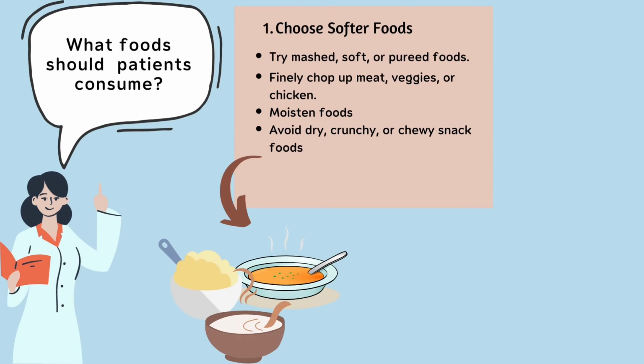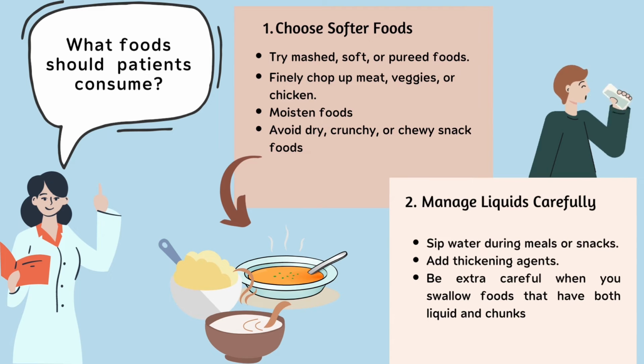So, what can MG patients eat? First, choose softer foods. Foods with softer textures are easier to chew and swallow. Try mashed, soft or pureed foods. Finely chopped meat, veggies or chicken, moistened foods, and avoid dry, crunchy or chewy snack foods. Second, manage liquids carefully. Water and other liquids can make some food easier to eat. Sip water during meals or snacks. Add thickening agent to liquid foods. And be extra careful when you swallow foods that have both liquid and chunks.